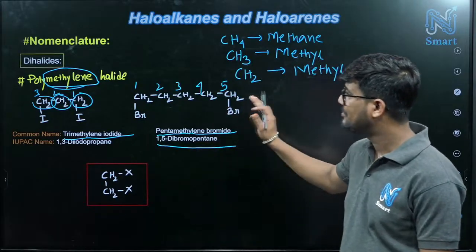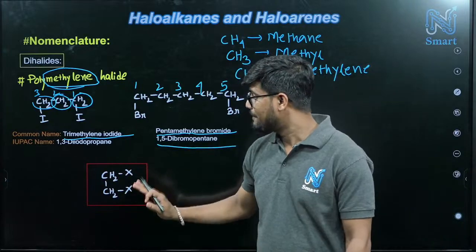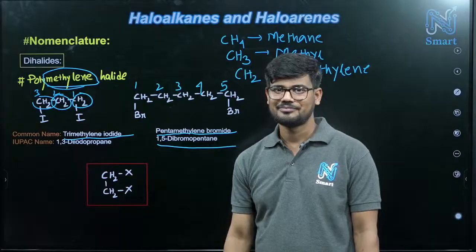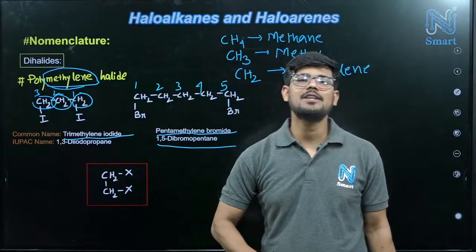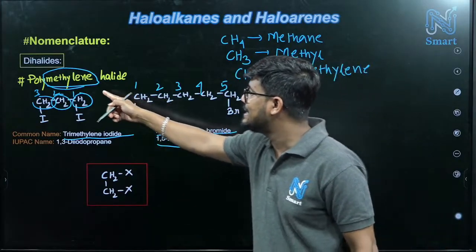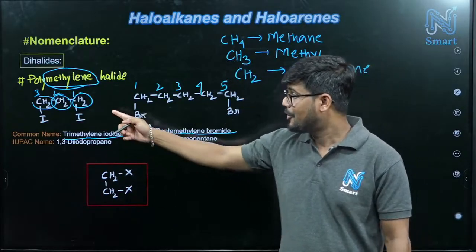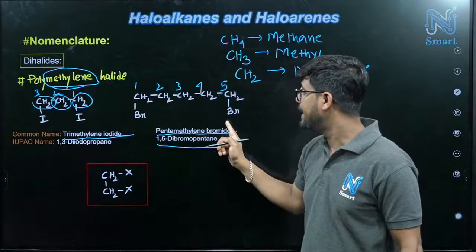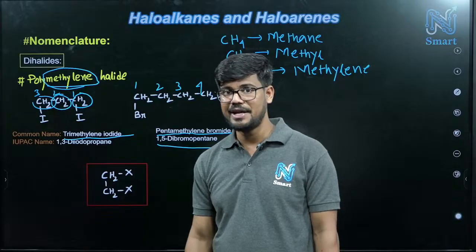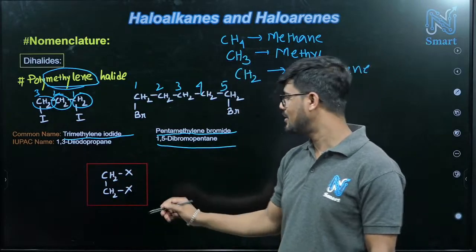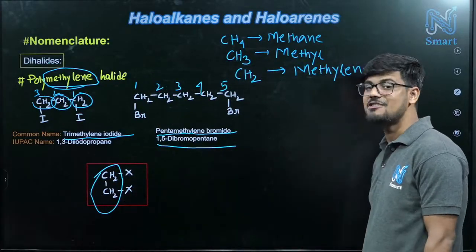Correct? So I think this is very easy. Now this one, what will be its name? If you compare these two systems, here we have 2 methylene groups. So dimethylene halide we should write, like trimethylene iodide, pentamethylene bromide. But no, in this case again there is an exception. We will say ethylene instead of dimethylene.